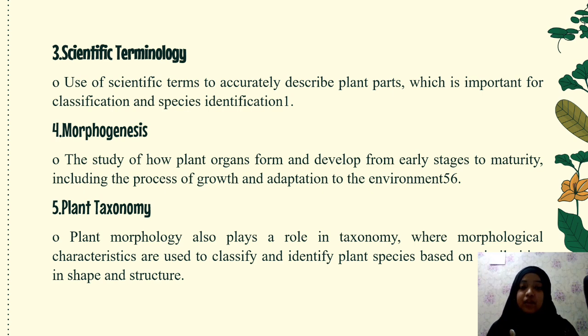Number 3. Scientific terminology. Use of scientific terms to accurately describe plant parts, which is important for classification and species identification. Number 4. Morphogenesis. The study of how plant organs form and develop from early stage to maturity, including the process of growth and adaptation to the environment.